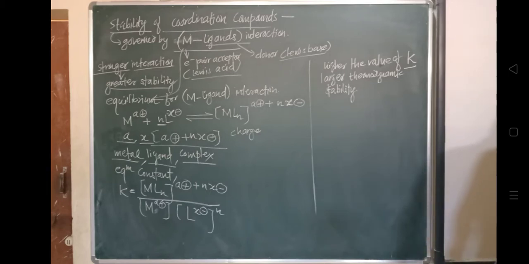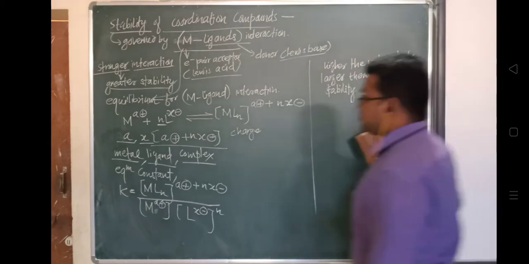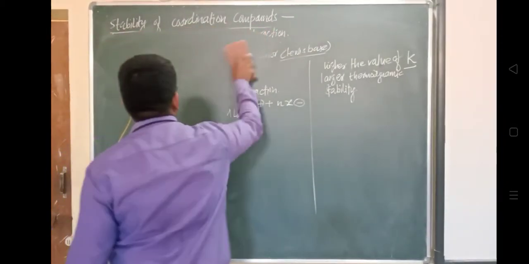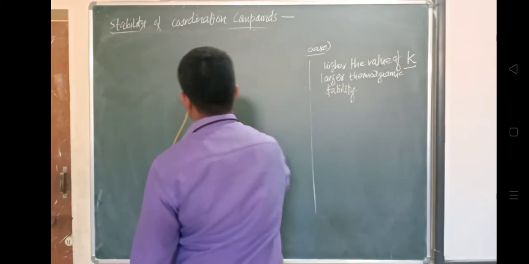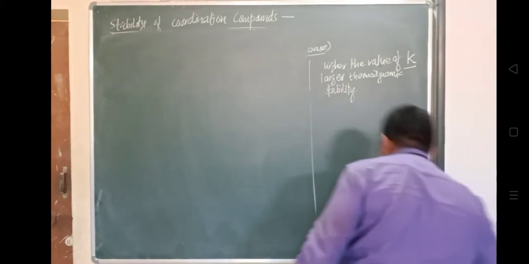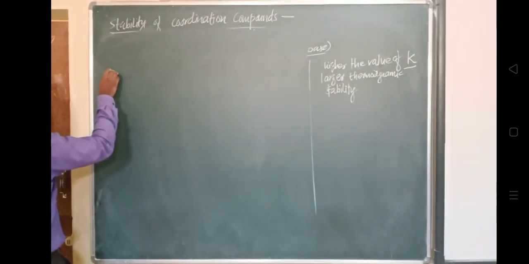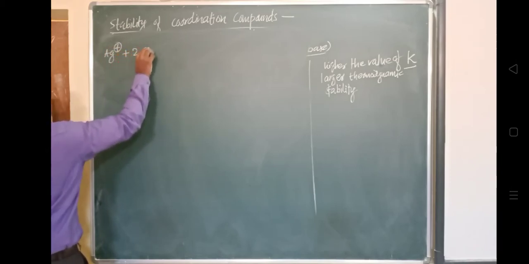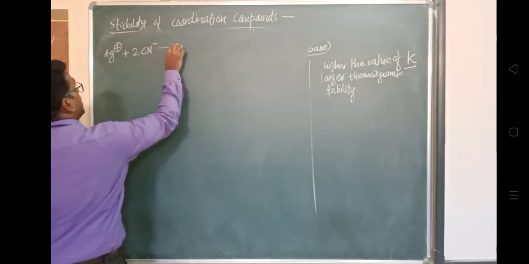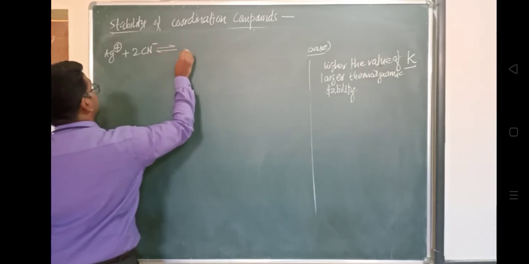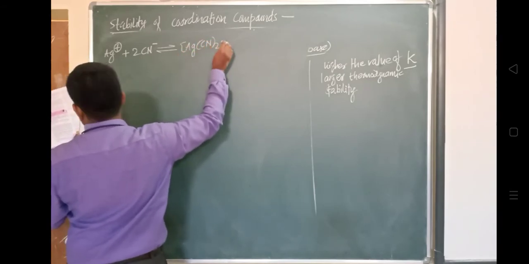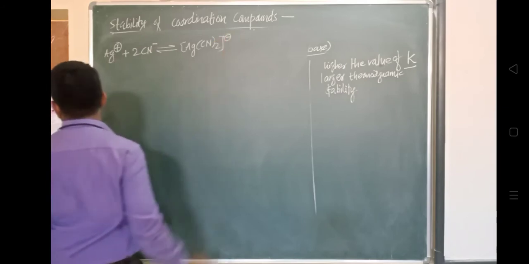This is telling about the stability of a coordination complex. So, let's see some of the examples. Ag plus and twice CN minus, and the equilibrium reaction between them gives Ag CN2 minus, and the value of the equilibrium constant K is 5.5 into 10 raised to 18 for this case.